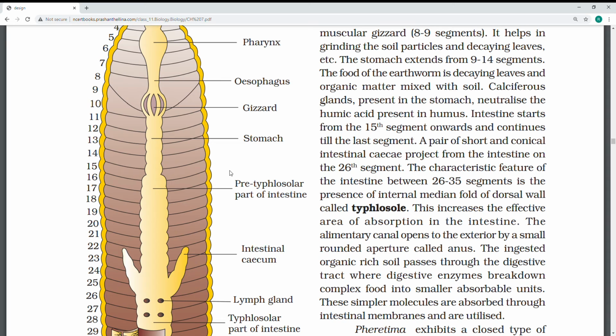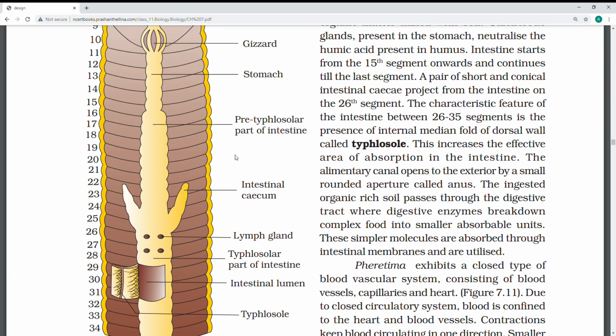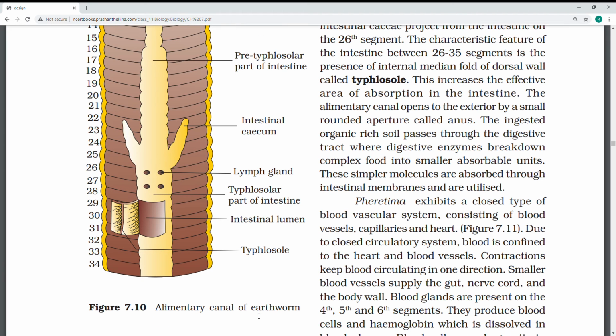So when it extends, when earthworm goes, you see the structure, it moves slowly. So completely this is what about the food. When we used to do it, we used the blade for a slight opening, otherwise the digestive system will get cut. See the lumen here. See the typhlosole and lymph gland is present. The lumen and the typhlosole, how it is present. It is very easy, and if you write the main points, it is enough.